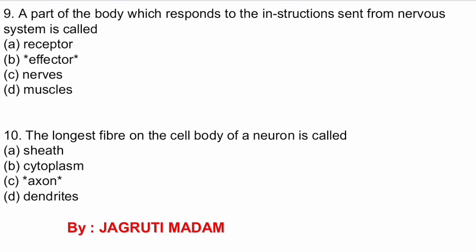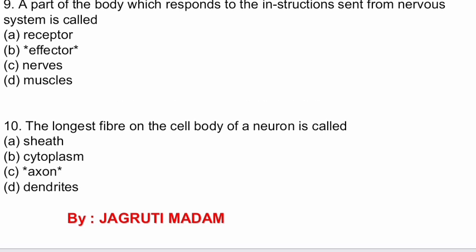Question number 9. A part of the body which responds to the instructions sent from the nervous system is called receptor, effector, nerves, muscles. The correct answer is effector. Question number 10. The longest fiber on the cell body of a neuron is called. Options are sheath, cytoplasm, axon, dendrites. The correct answer is axon.